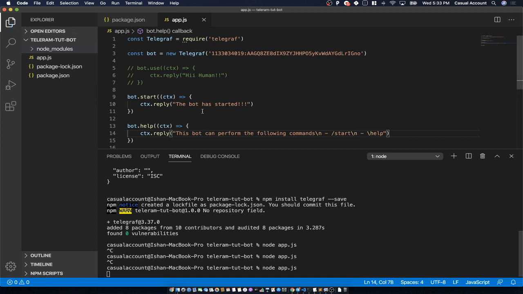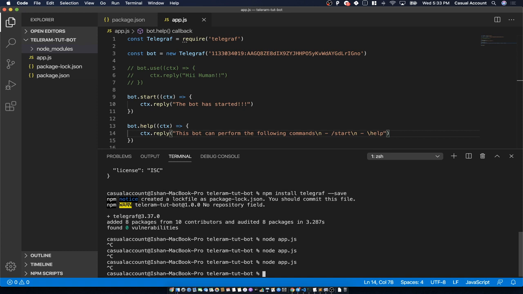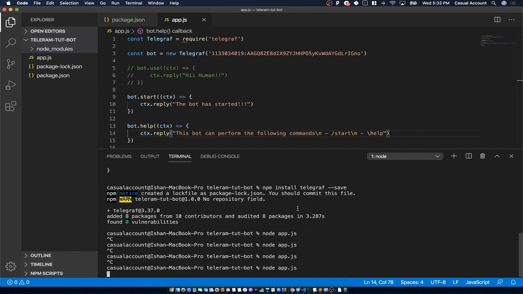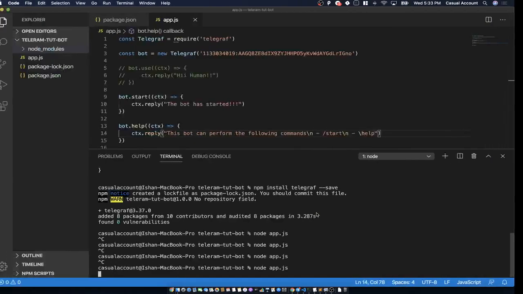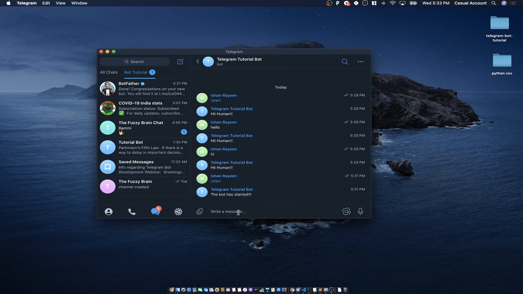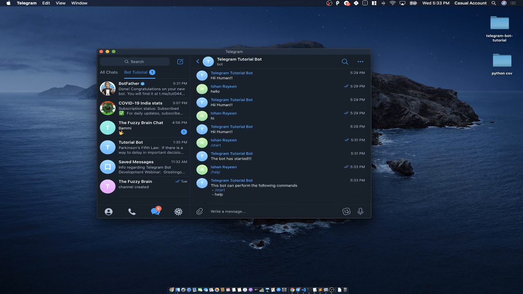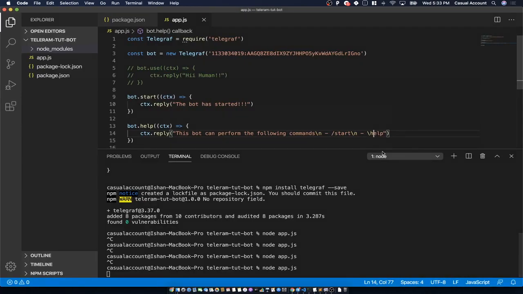So let's see how this works. I've saved this file, I have started the bot again, and let's go back to our bot and press help. So yeah, now we have got the help command. Oh yeah, we have missed a forward slash over here, so we'll fix it. Okay, so it's fixed now.